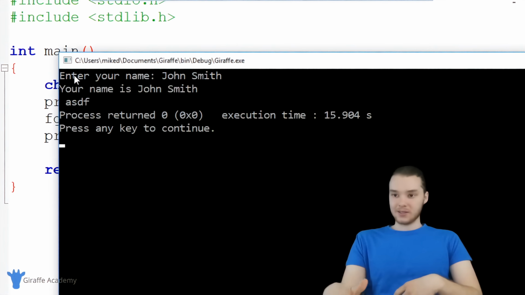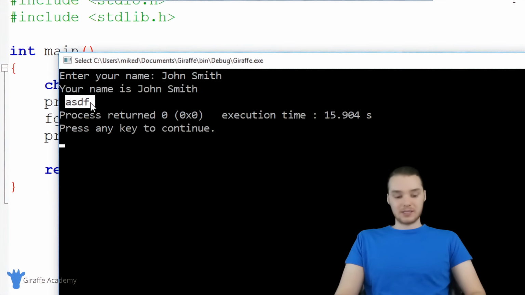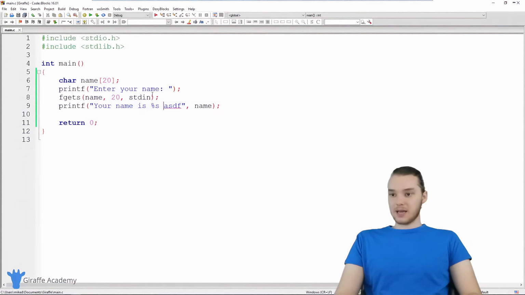So when I click enter, you'll notice it says your name is John Smith, and then it prints out a new line character and it prints out this text. And so that's just something that you need to be aware of when you're using this fgets function.